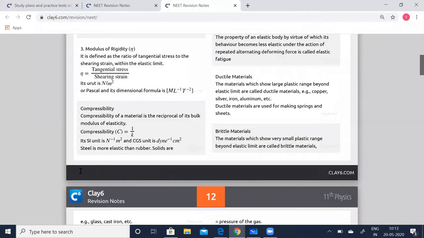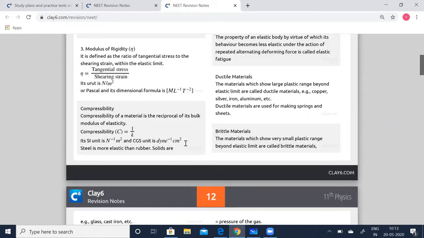Compressibility of a material is the reciprocal of bulk modulus, or you can simply say C is equal to 1 by K. So obviously its SI unit is also going to be the reciprocal of that, N to the power of minus 1 M squared. Its CGS unit is dyne to the power of minus 1 centimeter square.